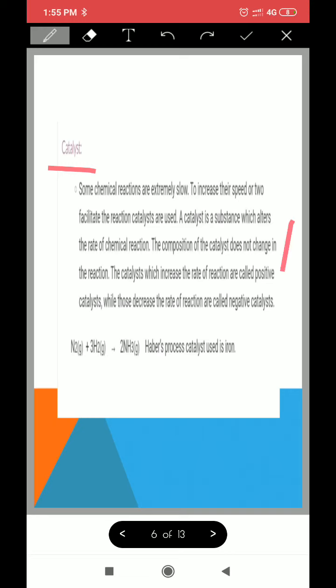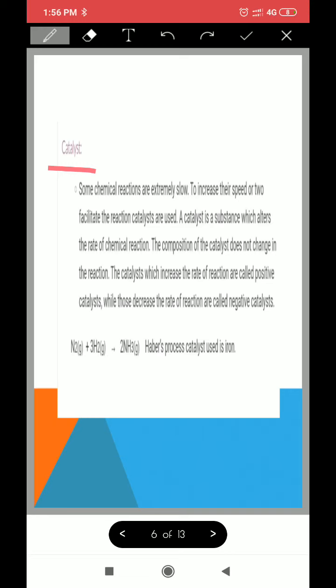But what happens? It itself does not undergo any change. Catalyst तो जैसा है ना, it will remain in the same way. The catalyst will not change. The composition of catalyst does not change in the reaction. It only increases or decreases, or we can say it changes the rate of the reaction.